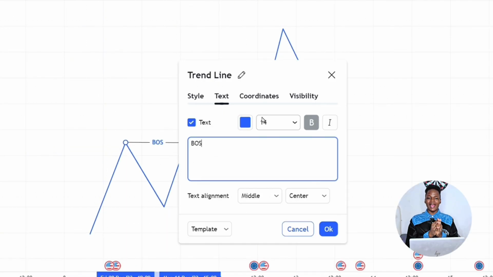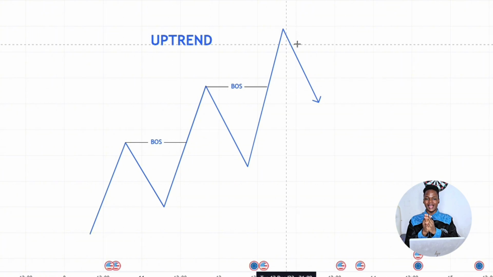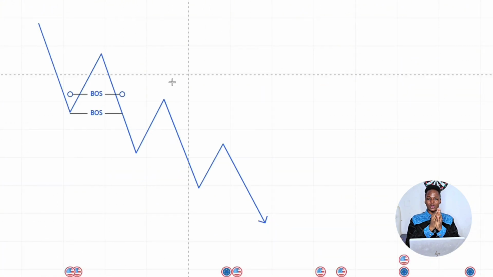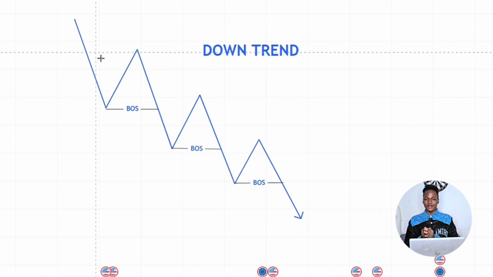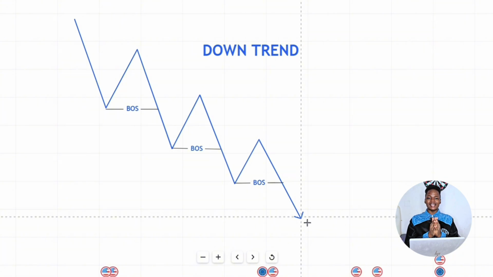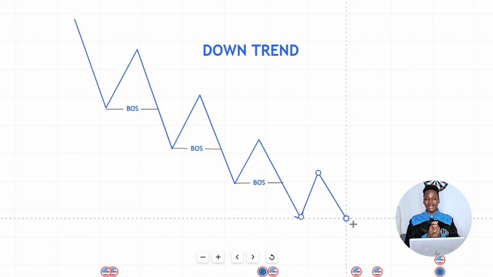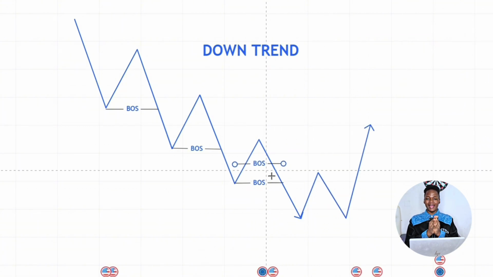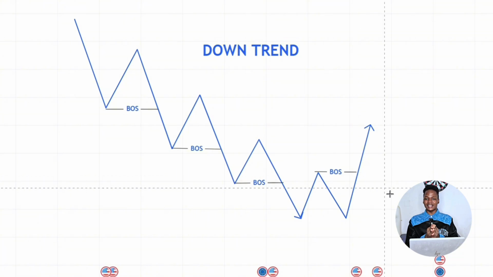An uptrend is when buyers are consistently moving the market to the upside, while a downtrend is when sellers are constantly moving the market to the downside. But then there's a time where sellers are going to get tired of moving this market to the downside. What happens after this? The buyers are going to take control of the market from the sellers and start pushing the price up. Then we have an uptrend.